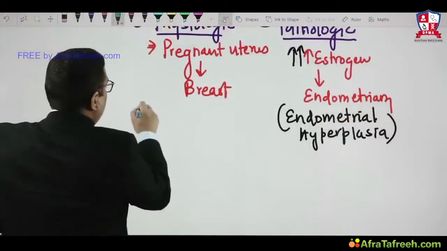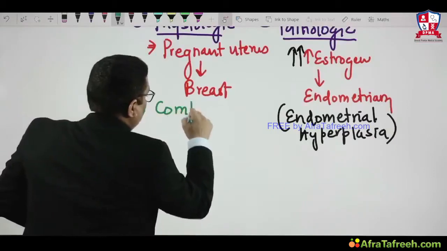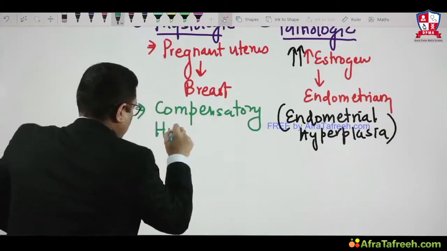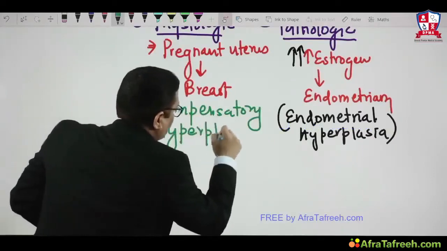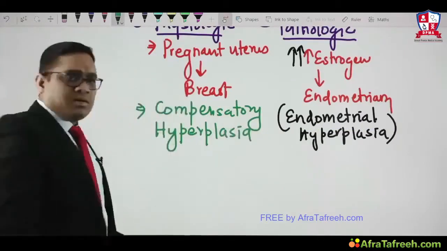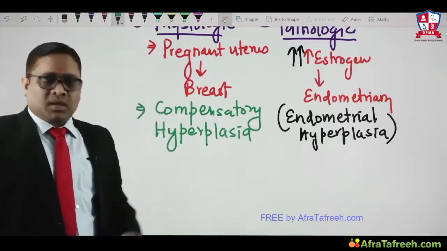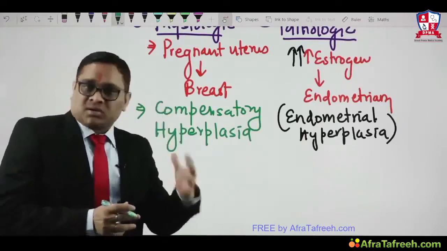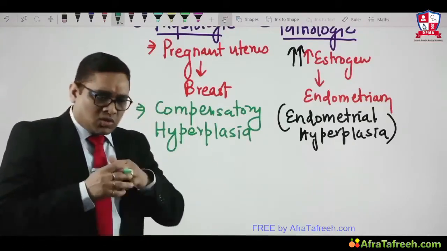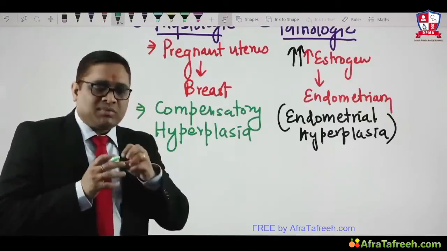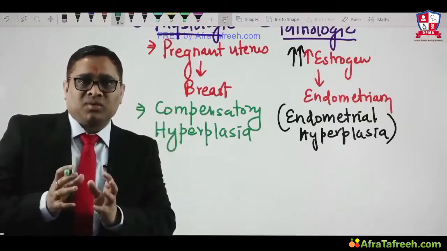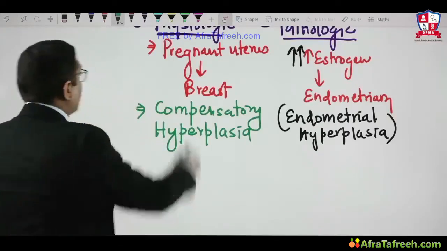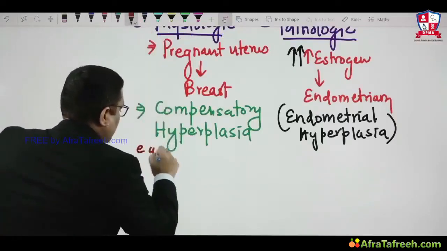So in the physiologic hyperplasia category, I would like to mention another important thing which is called compensatory hyperplasia. What is compensatory hyperplasia? Compensation for the loss of tissue. So you have removed the tissue for the transplantation purpose, and to overcome that loss of tissue, there will be regeneration of the remaining tissue from the remaining viable liver tissue. So that is called compensatory hyperplasia.